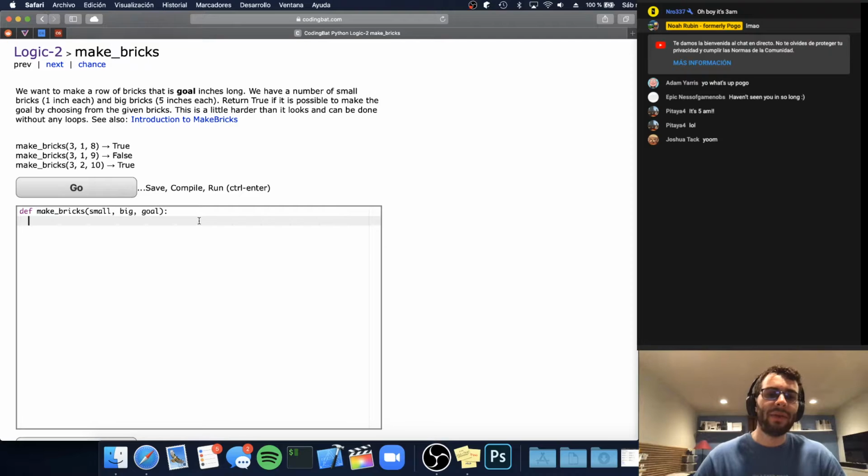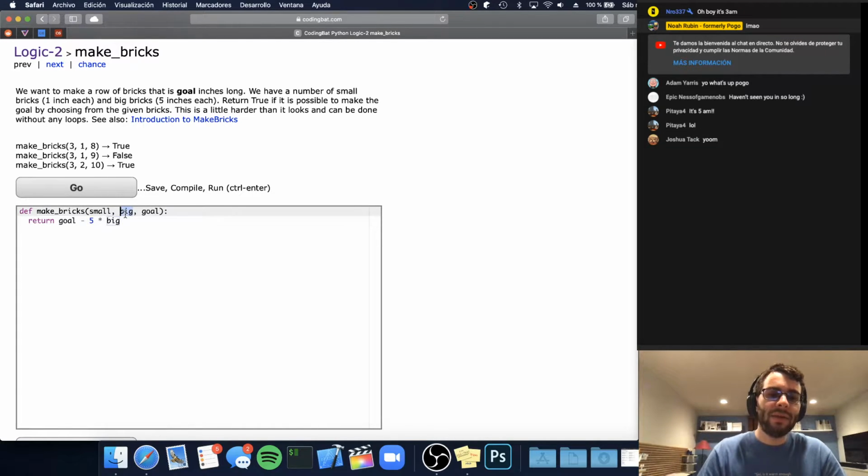Anyways, so basically, again, the idea is that we just want to have our goal, and we want to see if we can do this. So all we need to do, really, and again, this is going to be one line, so all of our implementations are going to start with the word return for our one line. We're going to return, so the first thing is, if we take our goal and we subtract 5 times big, right?